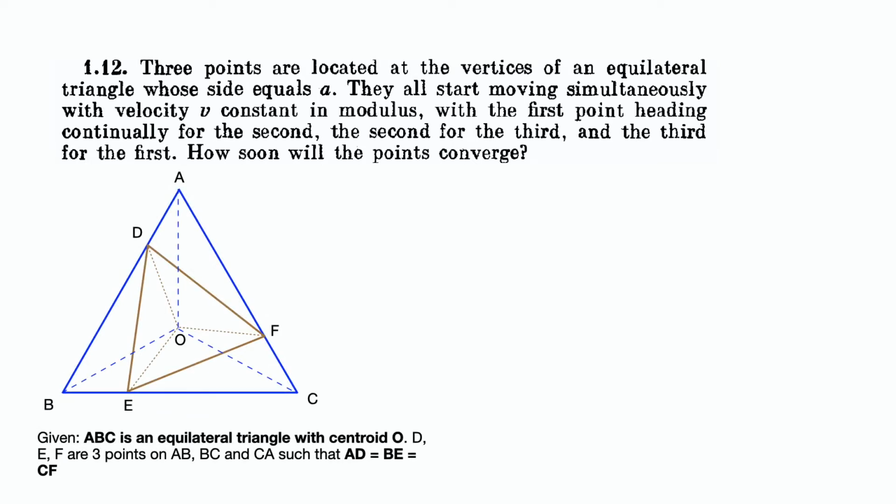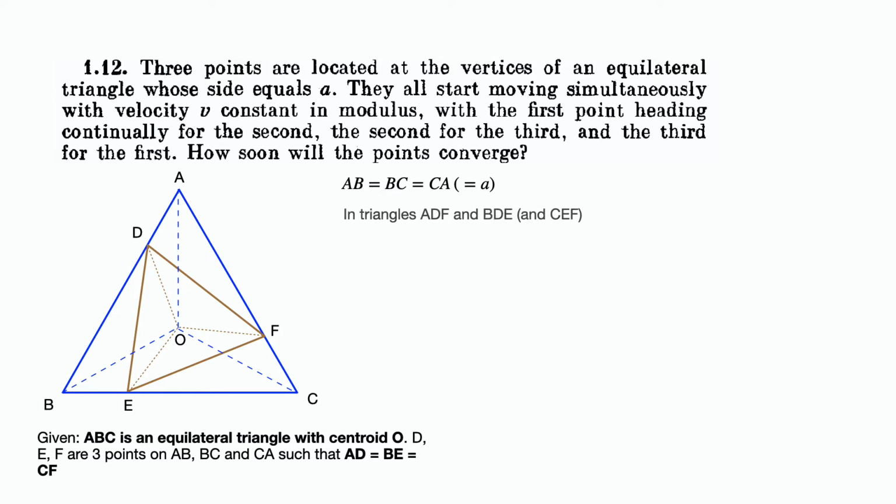Let ABC be an equilateral triangle and D, E and F be points on sides AB, BC and CA such that AD is equal to BE is equal to CF. Since triangle ABC is equilateral, all the sides are of equal length. Let the length of this side be equal to A. Therefore, we have AB is equal to BC is equal to CA is equal to A. Also, let AD is equal to BE is equal to CF, that is equal to X.